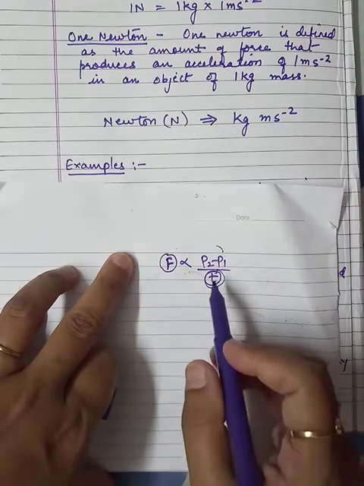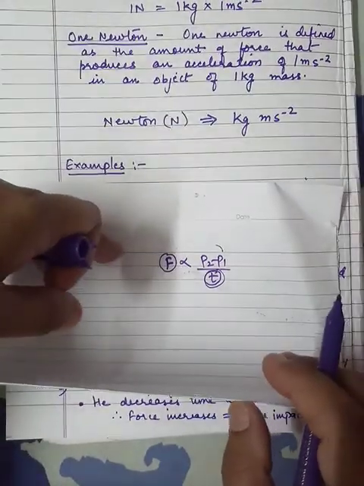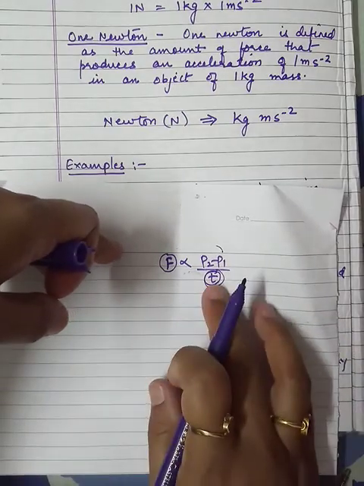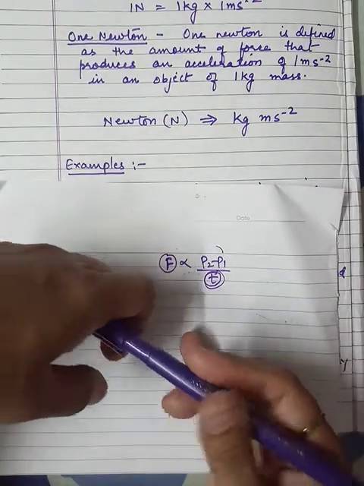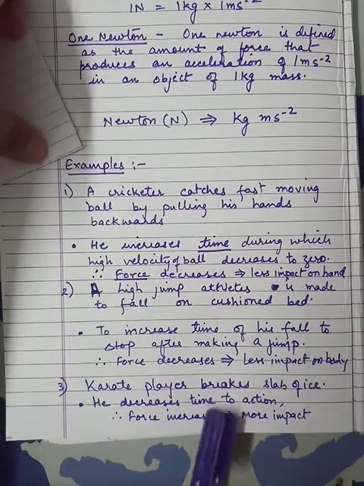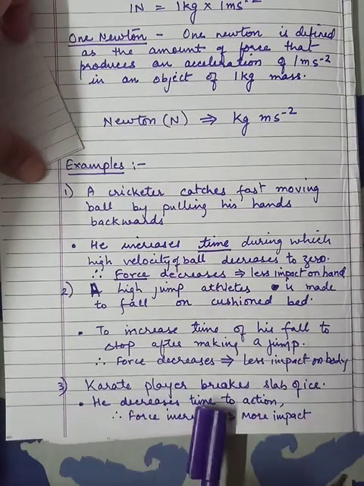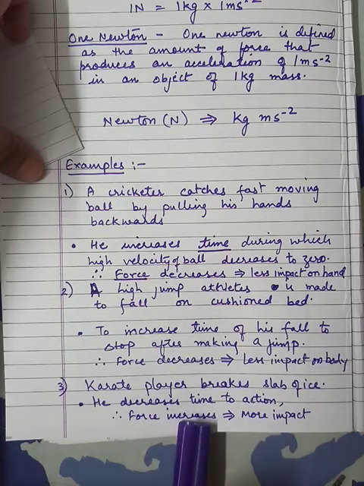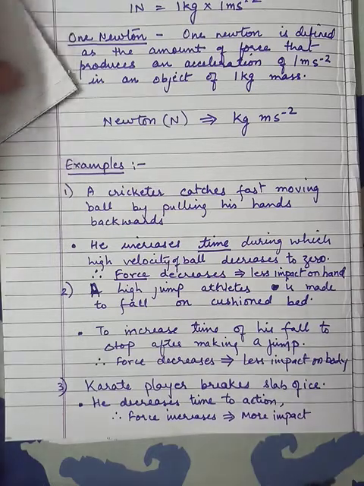So the time is decreasing and the force is increasing, so he is able to break the slab of ice. So what we will explain in this example is that the karate player decreases the time of action and therefore the force increases because of the more impact.